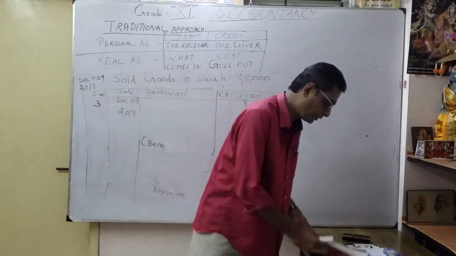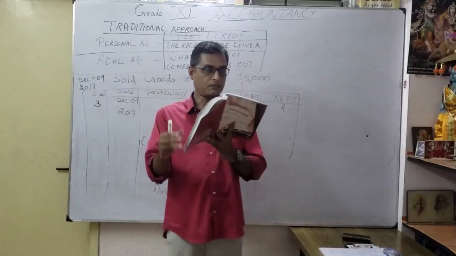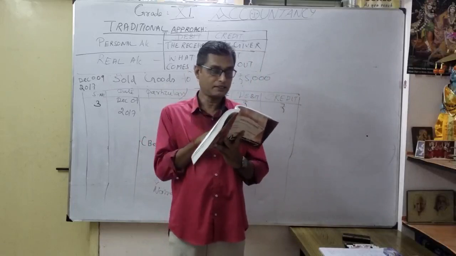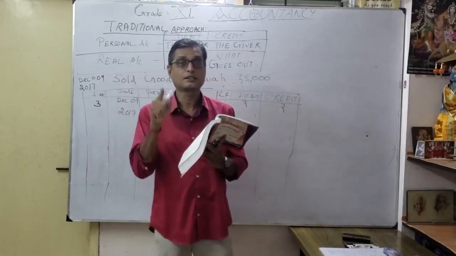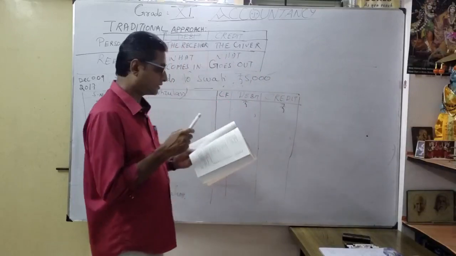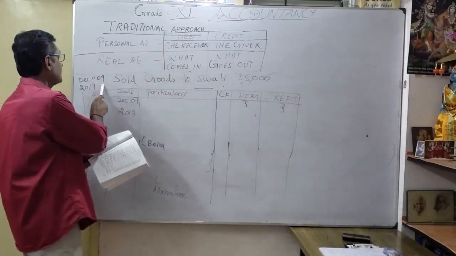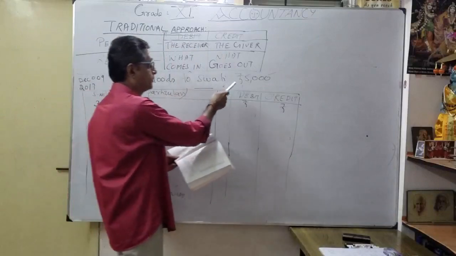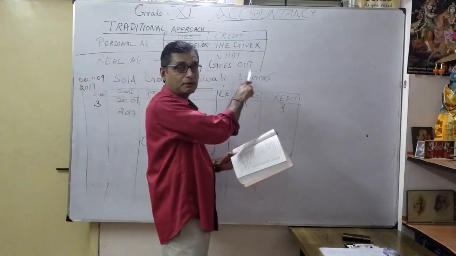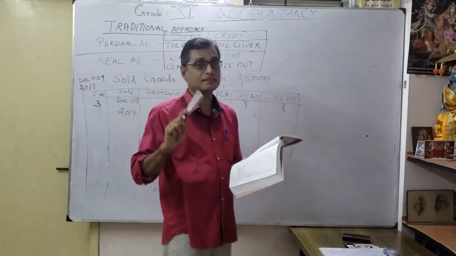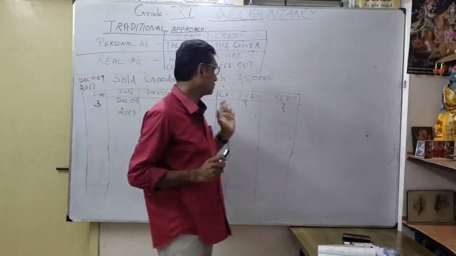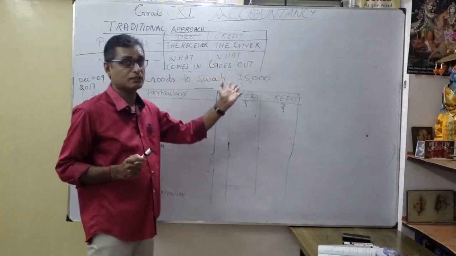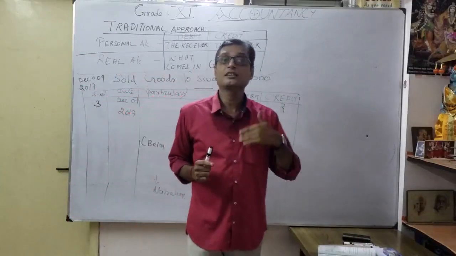See, take your book. Coming to December 18, what is given? Cash received from Swati in full settlement 4,000. That means when we sold goods to Swati on December 9th, Swati paid money only on 18th December. So naturally this comes under a credit transaction. Correct? So goods sold to Swati is a credit transaction, not a cash transaction.